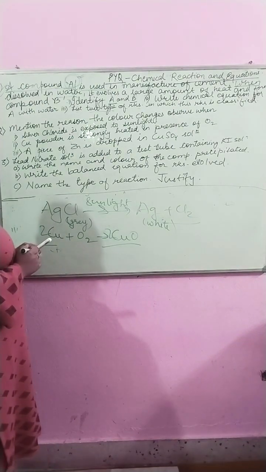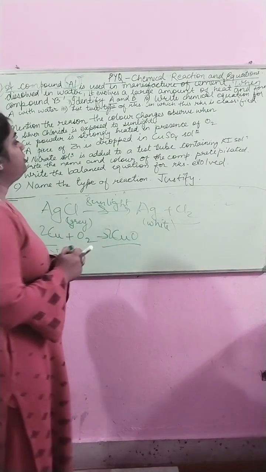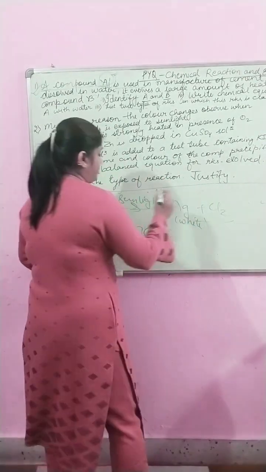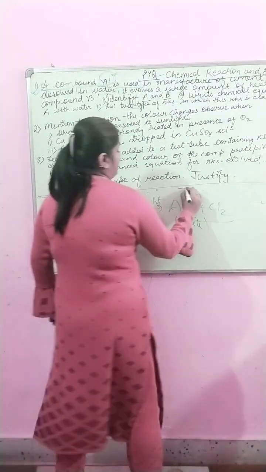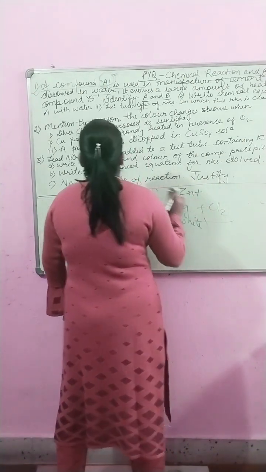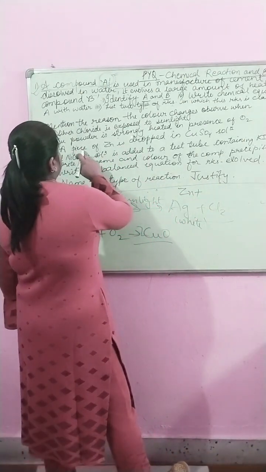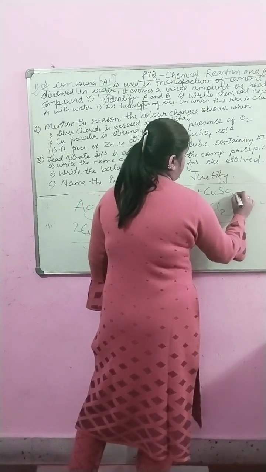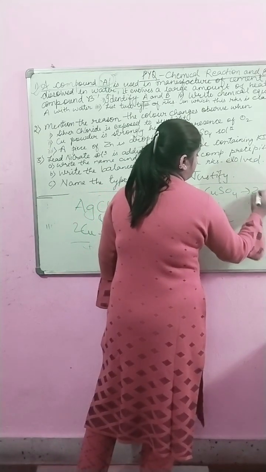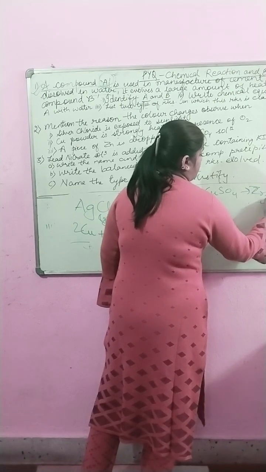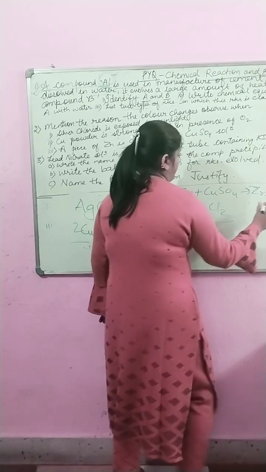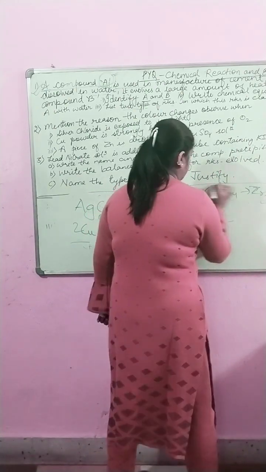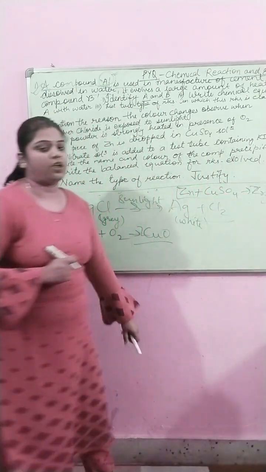Then the third one is: a piece of zinc is dropped in copper sulfate solution. Zinc is dropped in copper sulfate. So what is the reaction? ZnSO4 plus Cu. So this reaction is a type of displacement reaction.